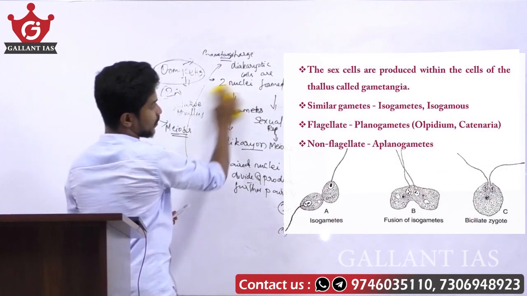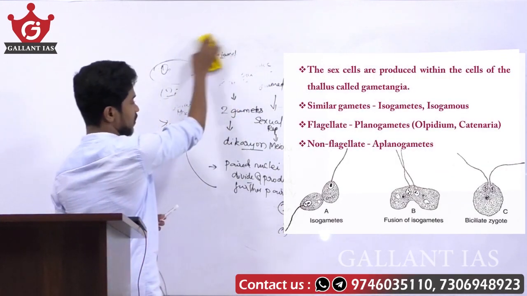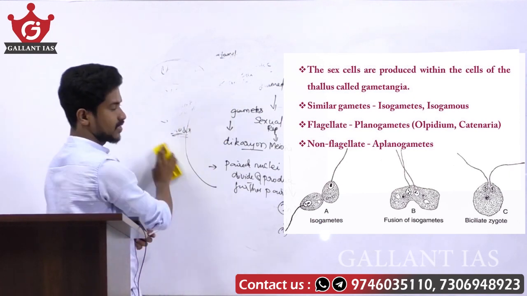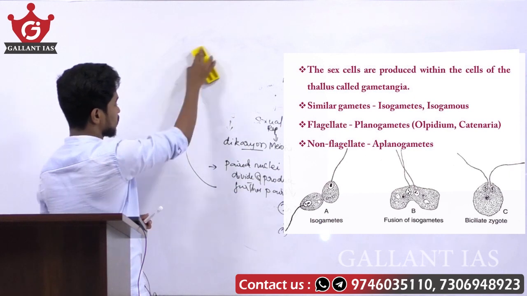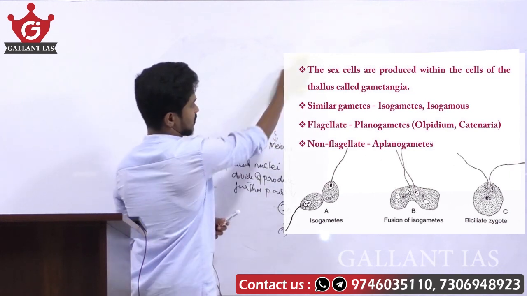The sex cells produced within the cells of the thallus are called gametangia, the gamete producing cells.